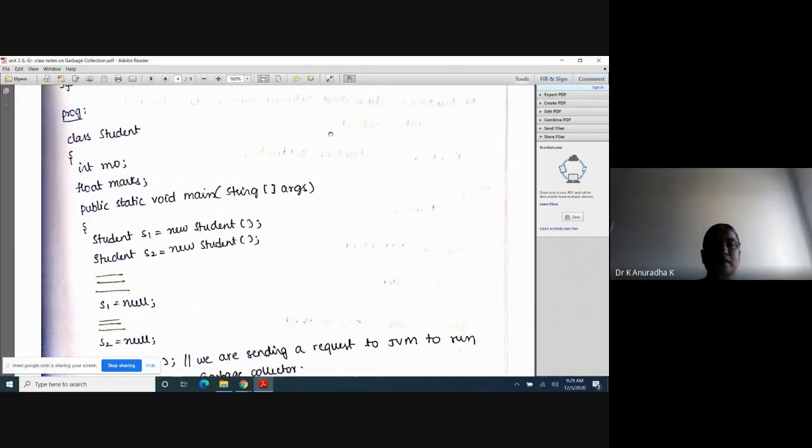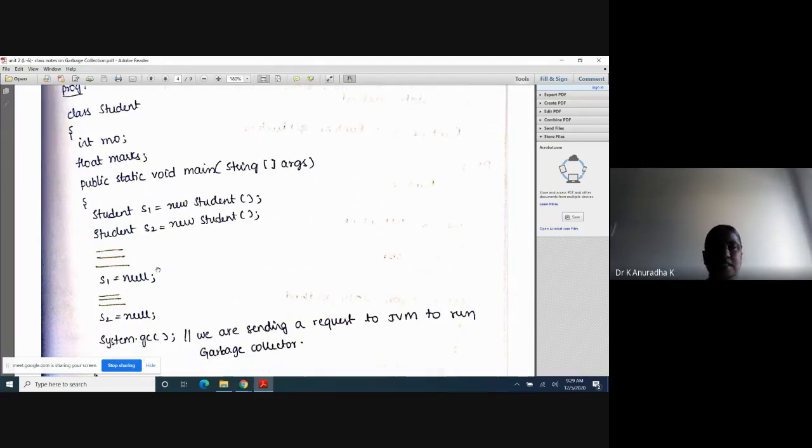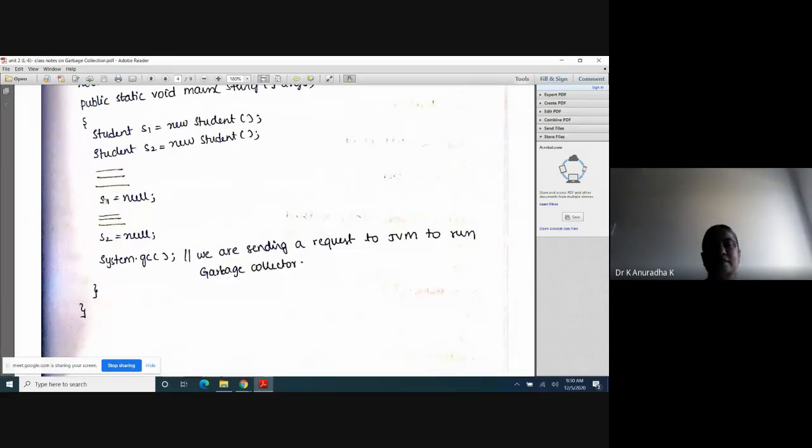Now I will explain one program with the gc method of the System class. This is easy. This is class Student. Here roll number and marks are instance variables, and inside the main method I have created two objects. Then I make the first object eligible for garbage collection by assigning null to s1.